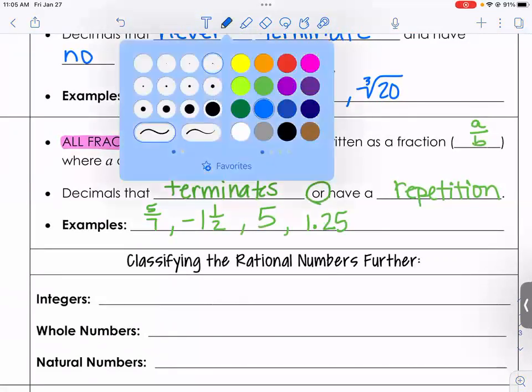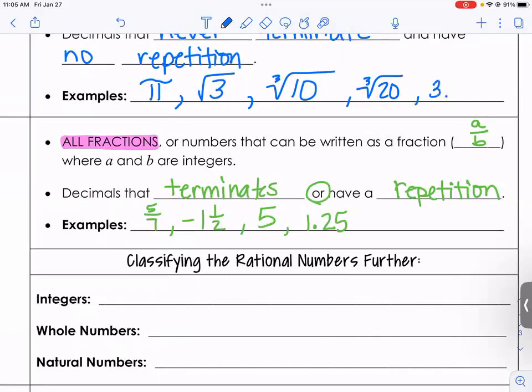Let's go back up here. If we have something like 3.145 dot, dot, dot. Those dot, dot, dots mean it's gonna keep on going and going and going. Okay. Now, what if I said 0.6 with this line, dot, dot, dot?